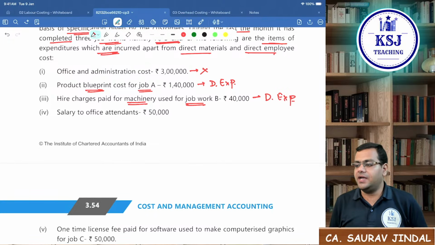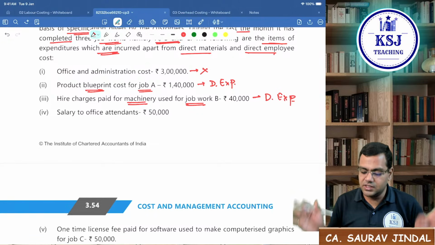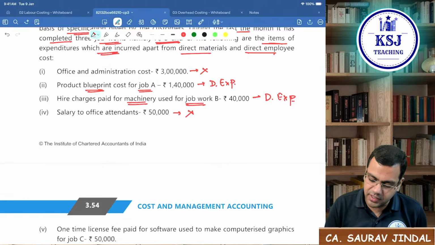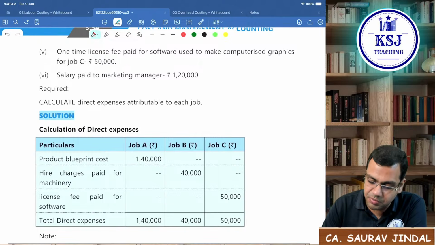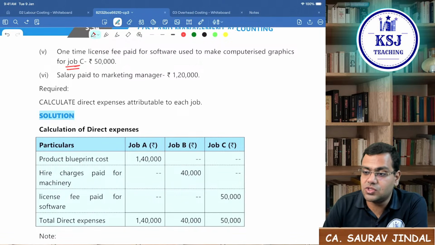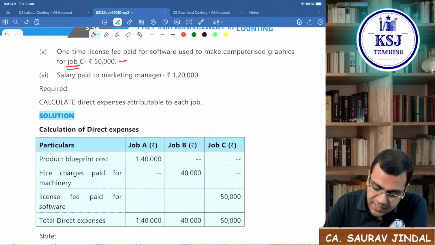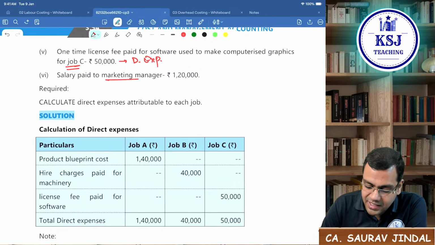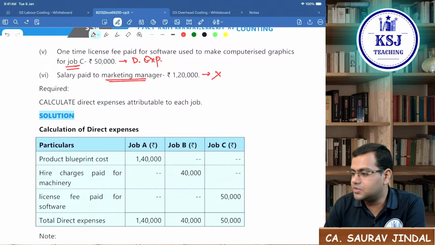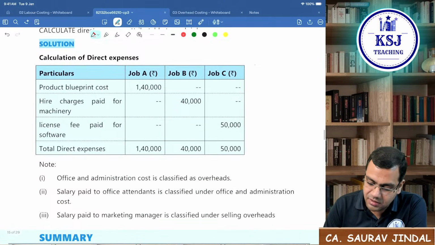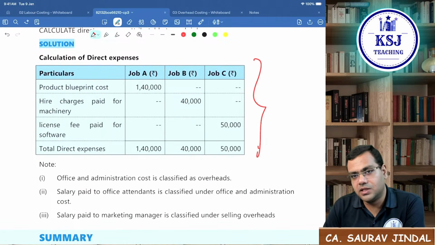Salary to office attendant, is it for the specific job? No, it is overall. So it is not a direct expense. One-time license fee paid for the software used to make the computerized graphics for job C, specific software acquired for job C. It is your direct expense. Salary paid to the marketing manager 1,20,000. It is general. It is not specific to any job. So it is again not a direct expense. So this is the table showing what all is included in the direct expenses.